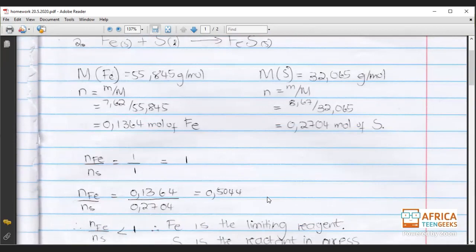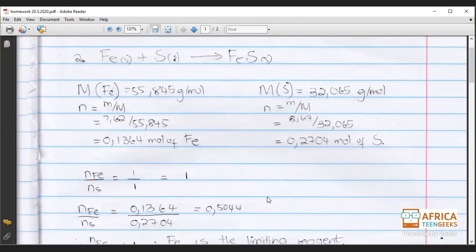And number two, now we're going to look for the ratio. What is our ratio in this case? Our ratio is our baseline. If the ratio of the number of moles that we find is less than this baseline, it means that, for example, Fe will be the limiting reagent.